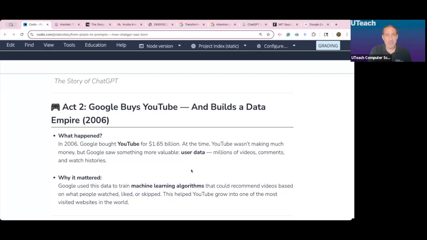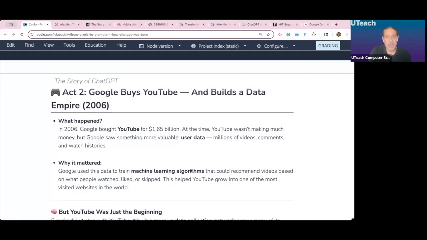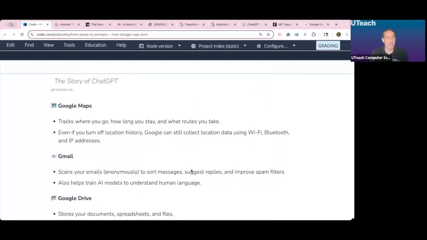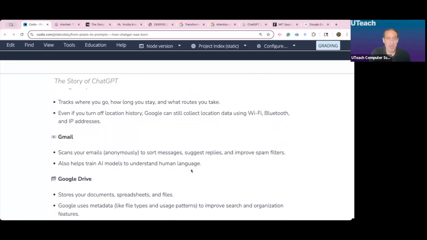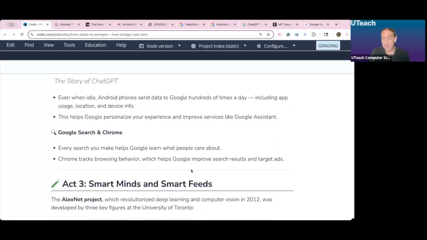Because Google sees that this data can be used, in the future, to train neural networks and algorithms. So first they buy YouTube, then they introduce Google Maps, Gmail, Google Drive, Android phones, Google Search, and finally the Chrome browser. And basically, Google is putting a monopoly on all your data. And this monopoly is going to come back and help them out tremendously.